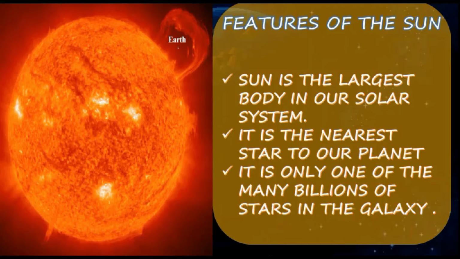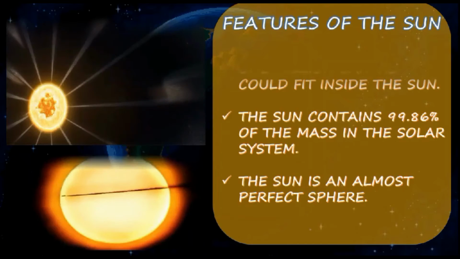So except Mercury and Venus, all other planets have satellites. The Moon is the natural satellite of the Earth. Jupiter is the largest planet and Mercury is the smallest planet. Our Earth occupies the 4th position: the Sun, Mercury, Venus, then Earth. Earth is in the 4th position in the solar system. Okay. Next,